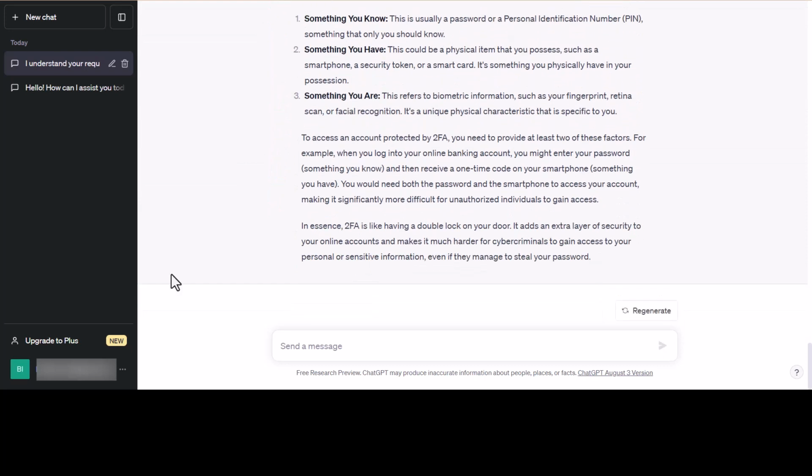I will do a regeneration, but this time I ask it to change the voice or way it describes two-factor authentication. This is a method to make content easier to understand for a specific audience, which might be new to an idea. You can also make content more sophisticated for an experienced audience.